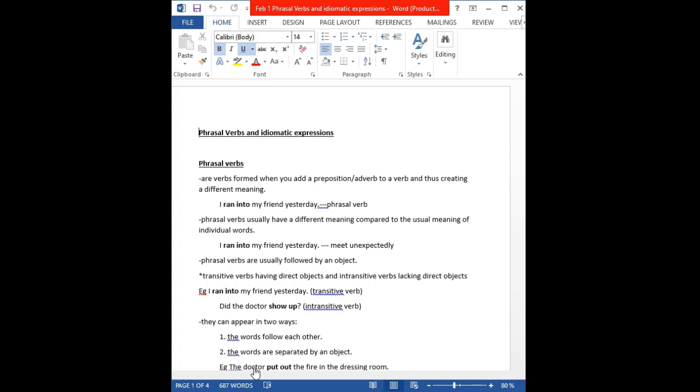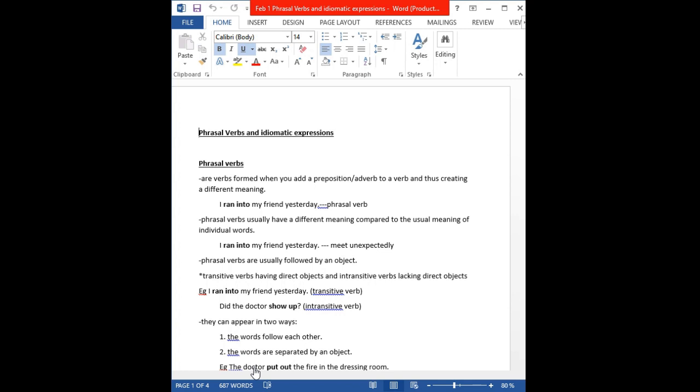But if you say that the teacher drove to school, that is an intransitive verb because drove cannot act on school directly. The direct object would be a car, but this one shows an indirect result, that is, to school. So transitive verbs have direct objects and intransitive verbs lack direct objects.